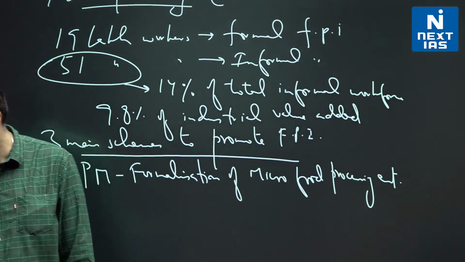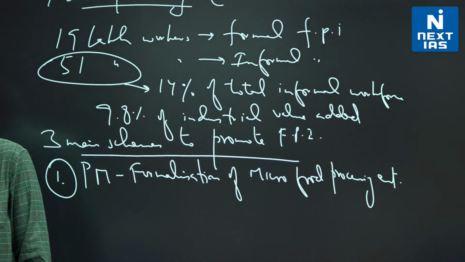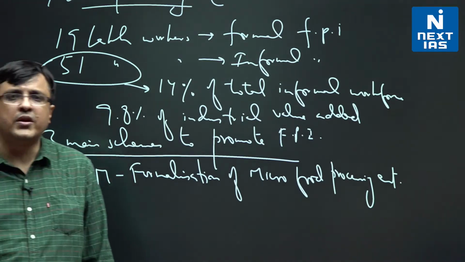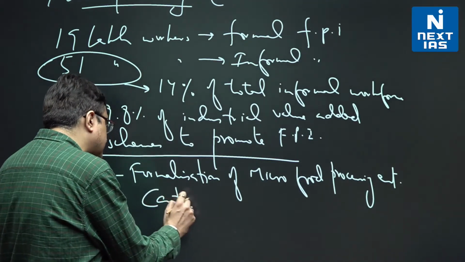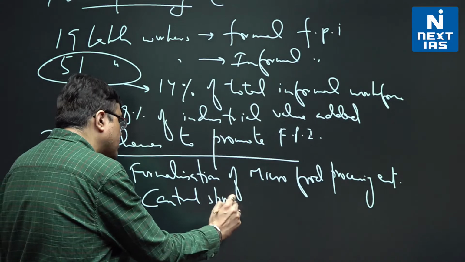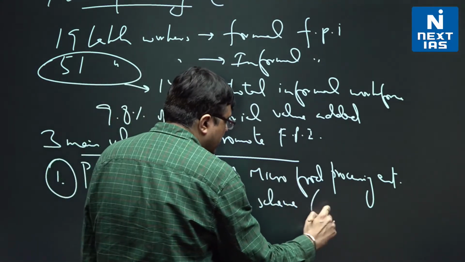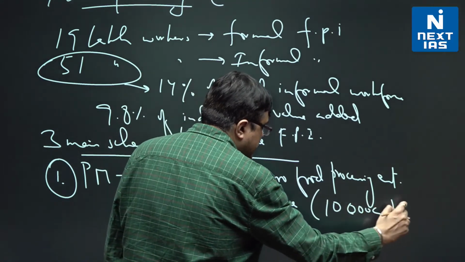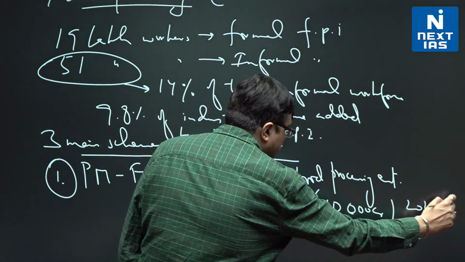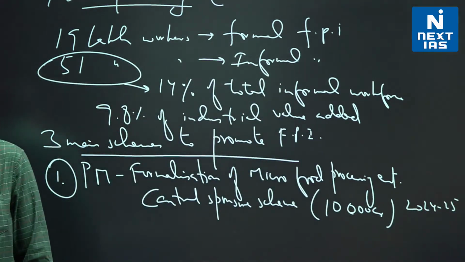So this is one thing that they mention, and they say that this is a centrally sponsored scheme with 10,000 crore rupees given till the year 2024-25. So remember, 10,000 crore rupees until the year 2024-25. So this is one thing that they tell us on PM formalization.